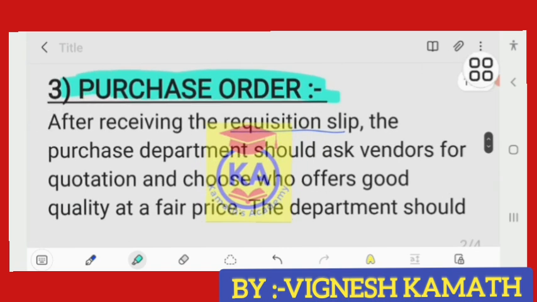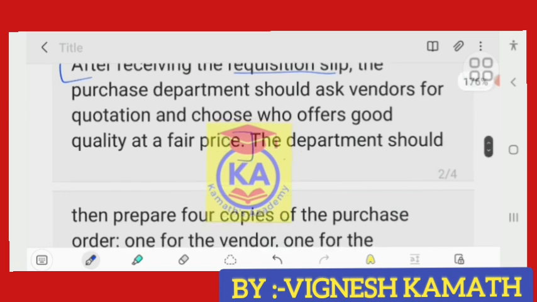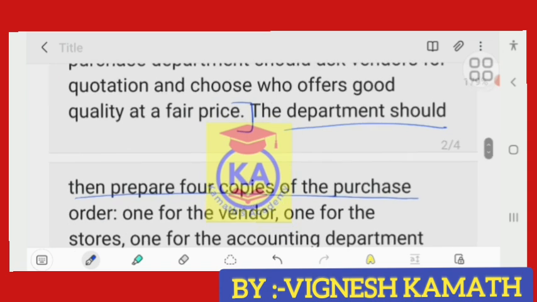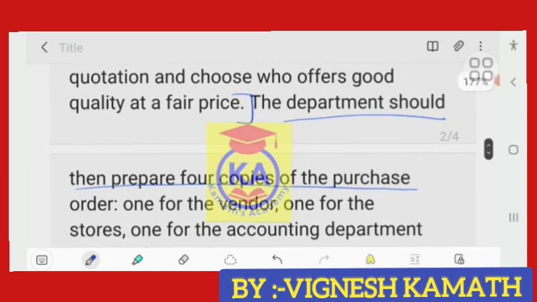After receiving the requisition slip, the purchase department should ask the vendors for quotation and choose who offers good quality at fair price. This I have explained in the previous point itself, right? The department should then prepare 4 copies of the purchase order. Once the purchase department selects the best among the various quotations, he will select the best quotation only when there is less price, good quality of products, and various other factors. Based on that he will select the quotation.